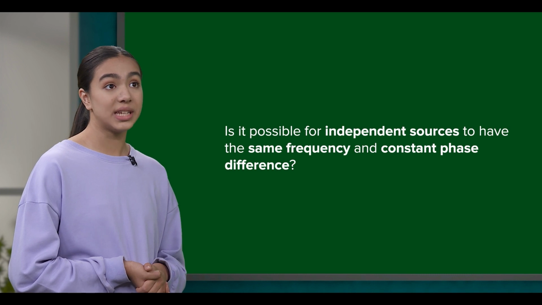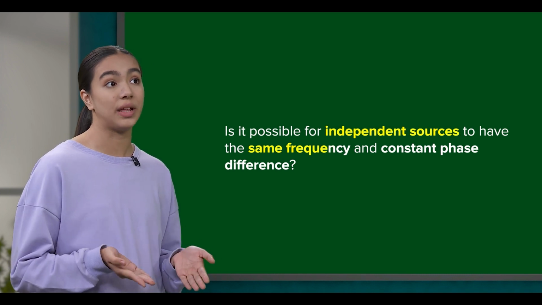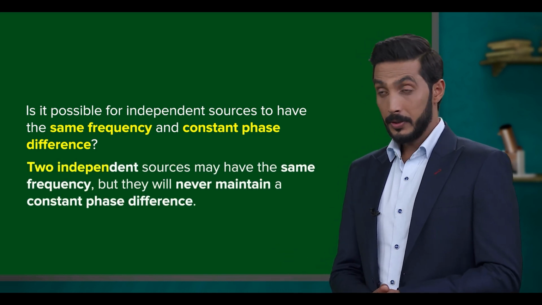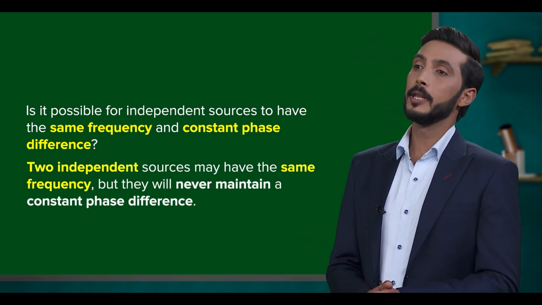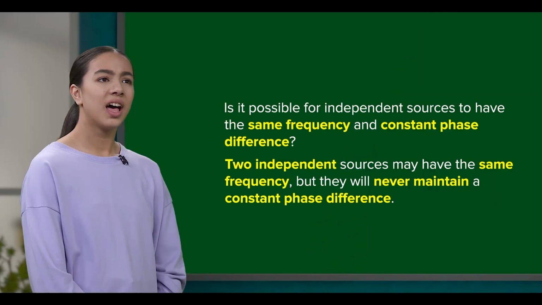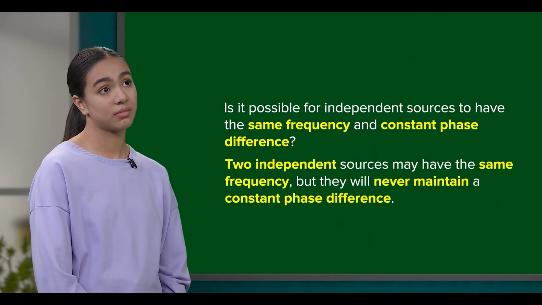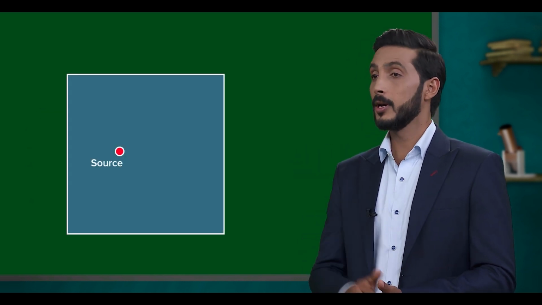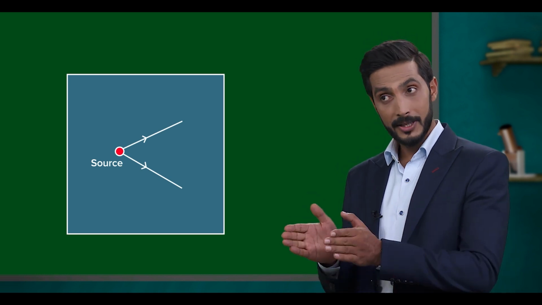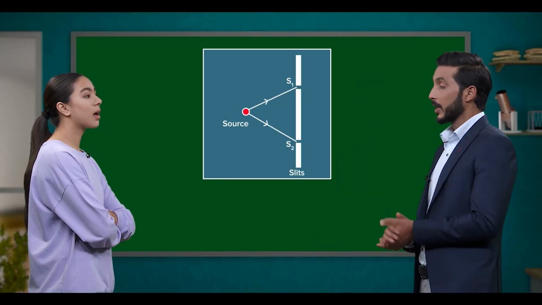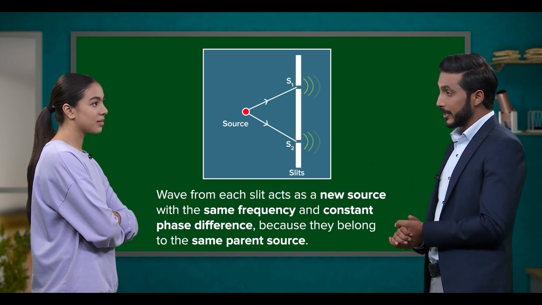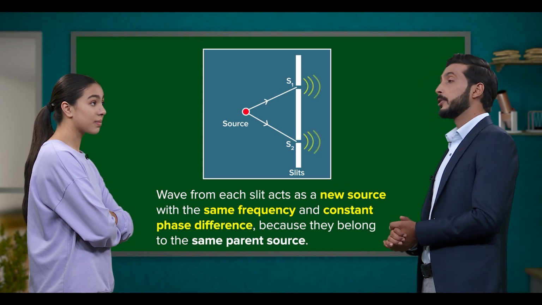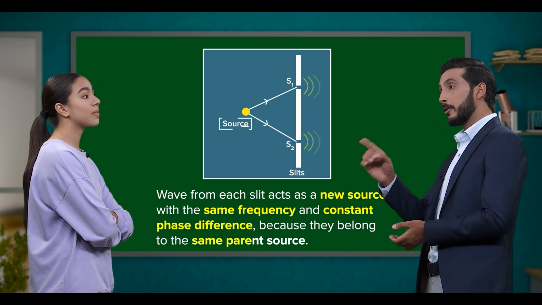Is it possible for independent sources to have the same wavelength and constant phase difference? Well, even though you can have two independent sources with the same wavelength, they will never maintain a constant phase difference. I guess it's not possible then. Actually, there's a way around it. We take a monochromatic source of a wave, for instance, and pass it through two small nearby slits. Then, the wave in each slit acts as a new source with the same frequency and constant phase difference because they are basically from the same parent source.